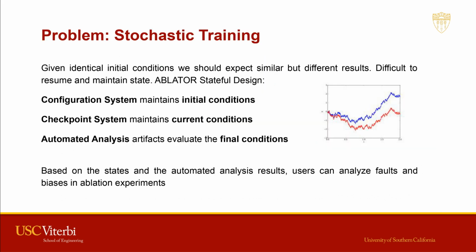We identify several errors that lead to difficulty in scaling experiments horizontally that are specific to machine learning. As the training is stochastic, to describe its state it requires maintaining the initial and present experiment conditions. The initial conditions can be stored via the configuration file, while the current experiment state is stored in the model weights, training statistics, and more. Last, the outcome of the training can be described by the analysis artifacts as the final state.